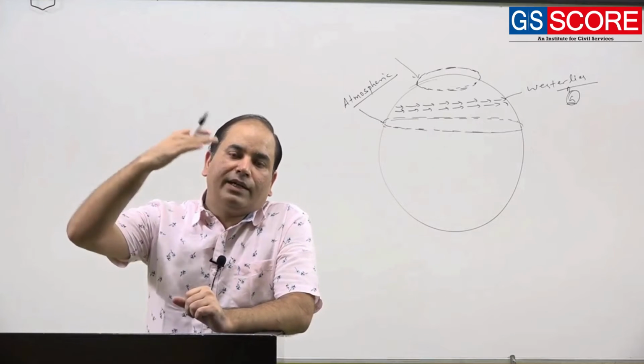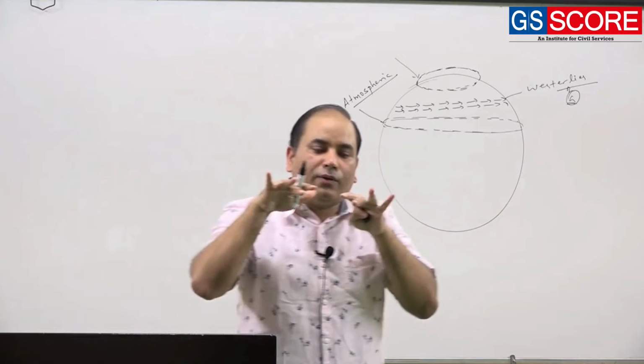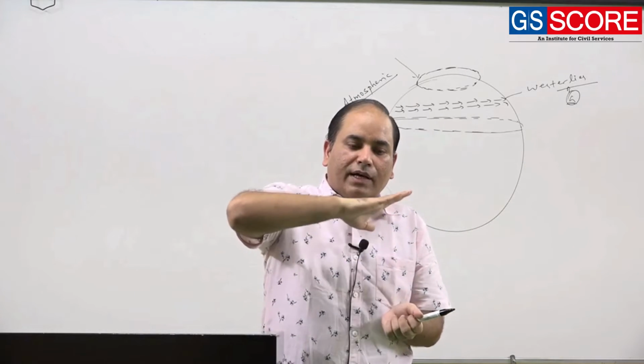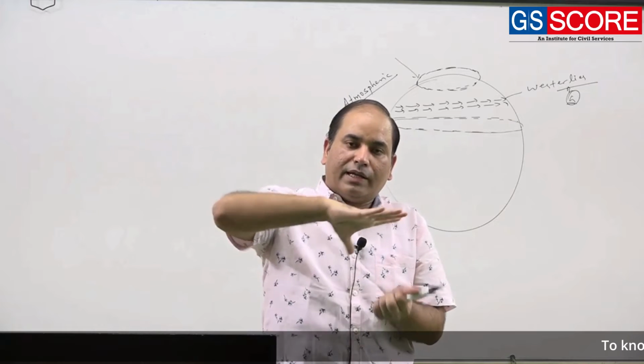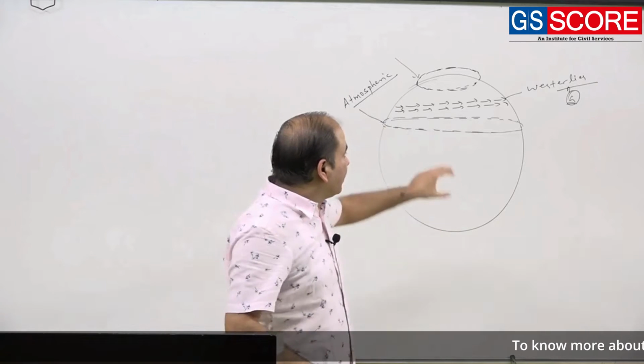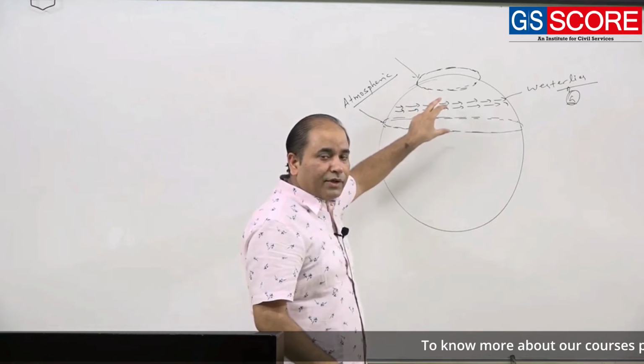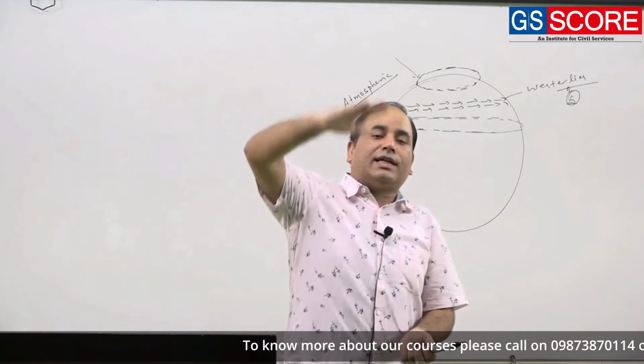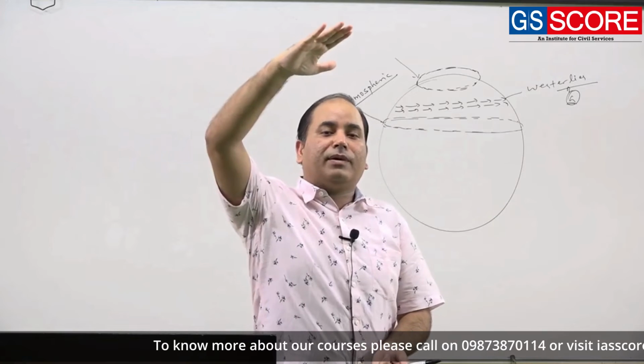When you look at it holistically, it will appear almost like a river of air flowing in the mid and higher latitudes, in which the westerlies are over the ground and the jet stream is in the above atmosphere.